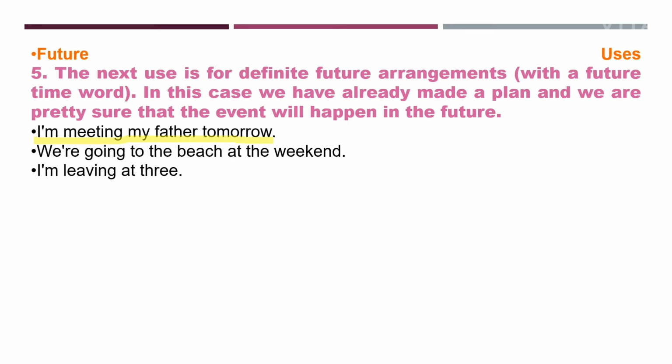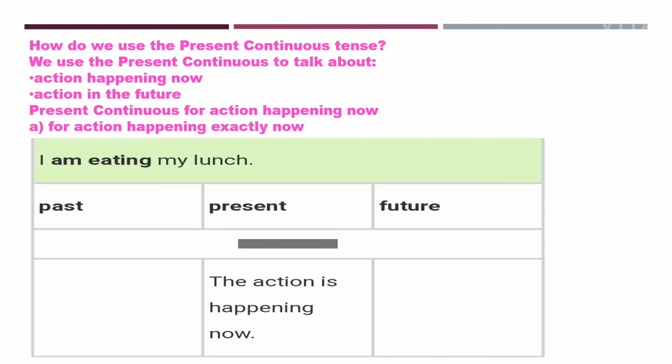So tomorrow means I am talking about near future. Yes, so in such cases you will be using present continuous tense. We are going to the beach at the weekend. Again I am talking about near future. I am leaving at 3. So in such cases you will be using present continuous tense. Clear? Now let's have a recap of these uses again.